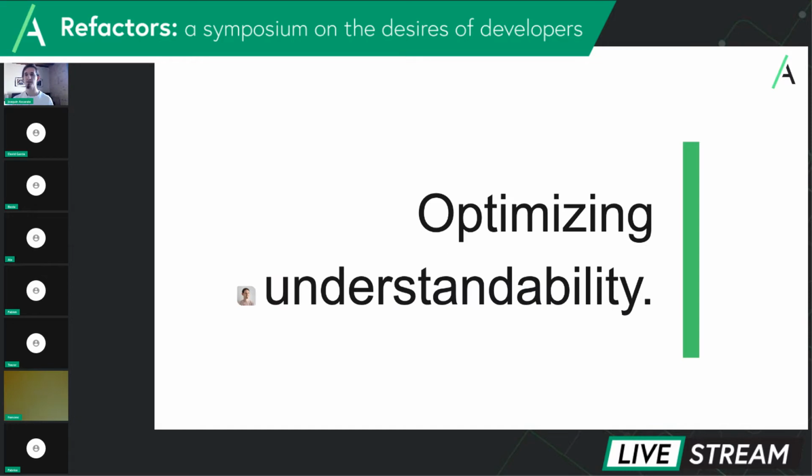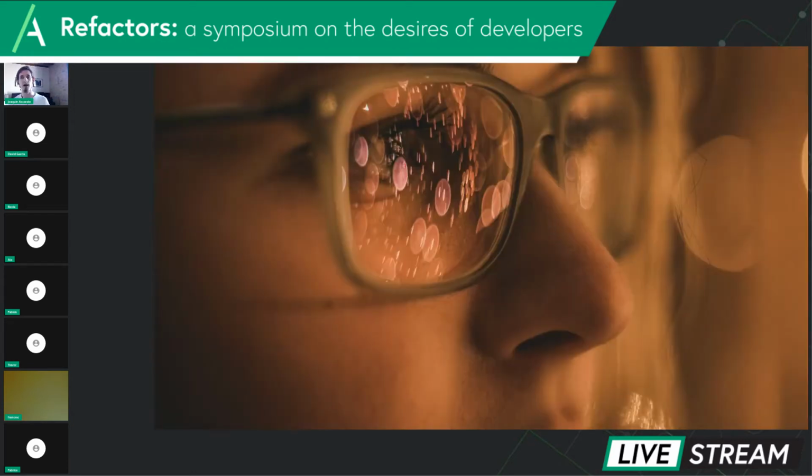I like to think about refactoring for the next 45 minutes as an action to optimize code for the ability for it to be understood. Maybe you have had the chance to work on optimizing for memory allocation. Maybe you optimized code for speed or better error handling. Well, refactoring is just that, but for human-to-human interaction.